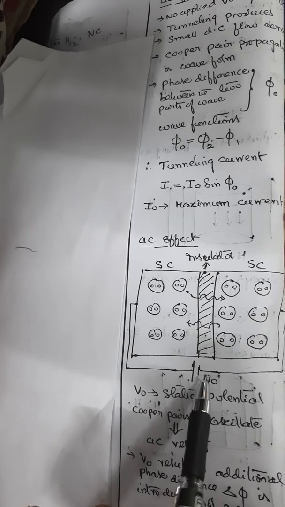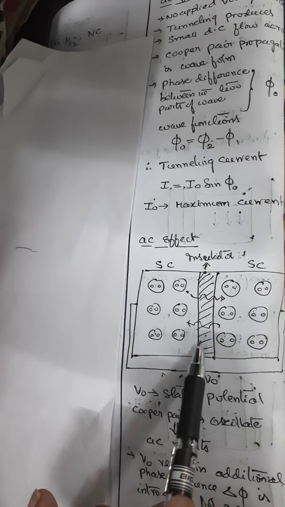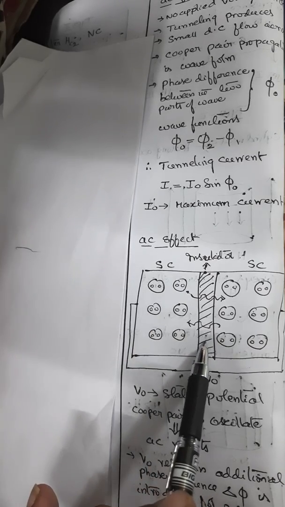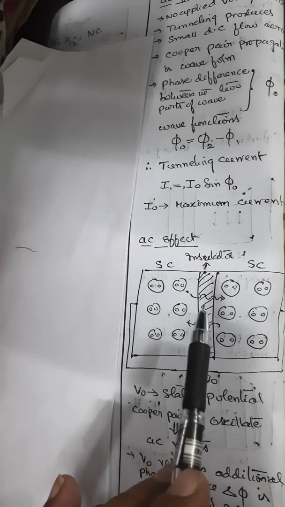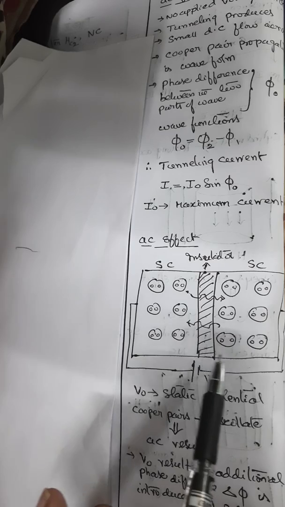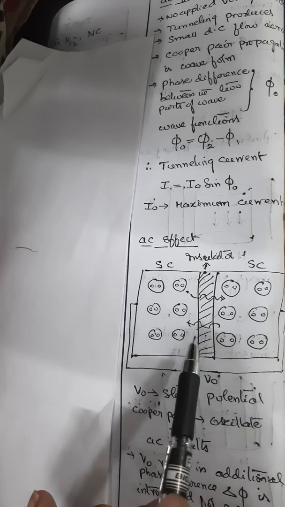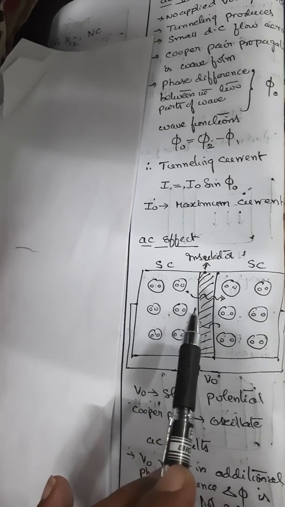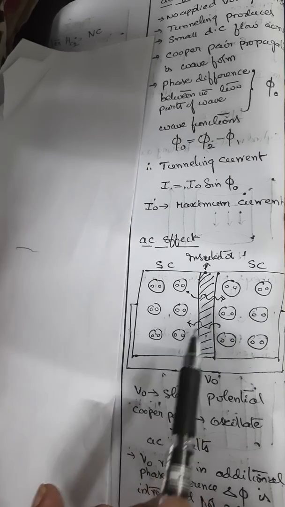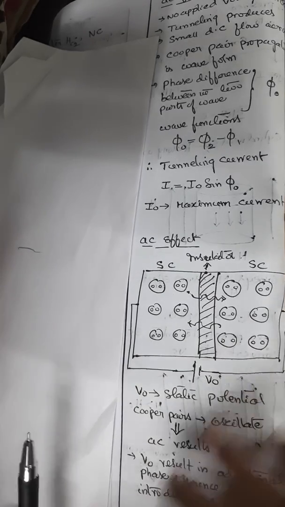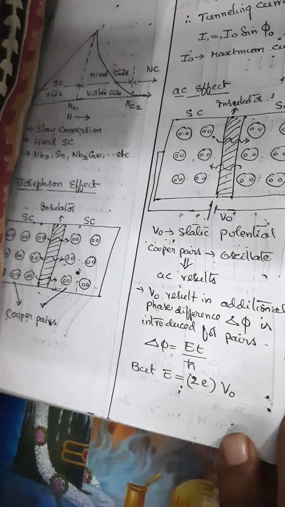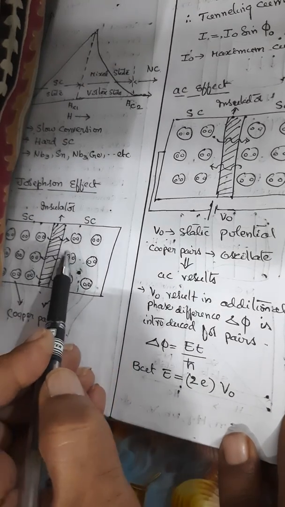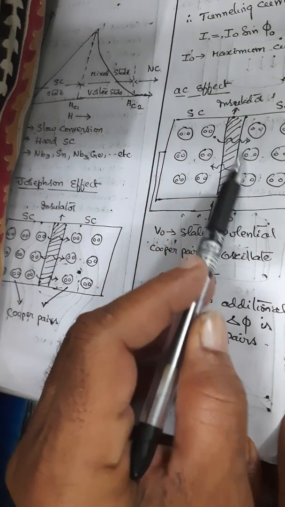Due to this applied voltage, because it is oscillating like a wave, there is an additional phase difference, delta phi, introduced into the Cooper pairs. So how do we represent the delta phi? Let us see. Here you see, as I told, only one side in DC, here both sides.